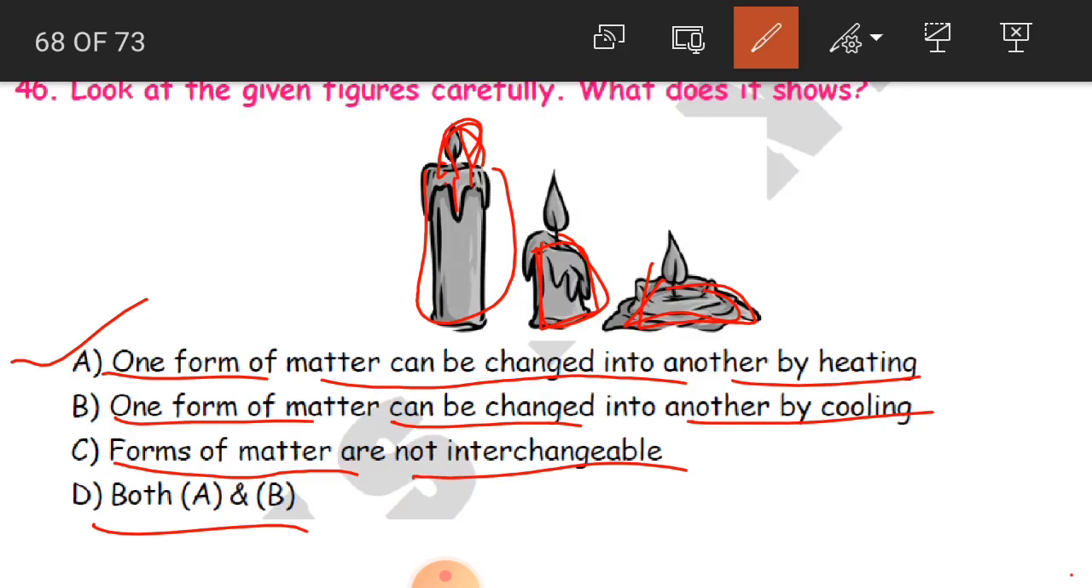Okay, the form of matter can be changed into another by heating. Now another one is B. One form of matter can be changed into another by cooling. When it was heating, it was producing liquid wax. After getting cooled, we have got solid wax here. So it can change the form of the matter into another by cooling also. By heating or by cooling, both ways we can change the form of matter. Clear? So that is why both A and B are correct here.